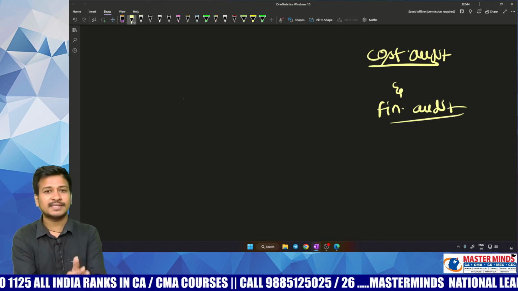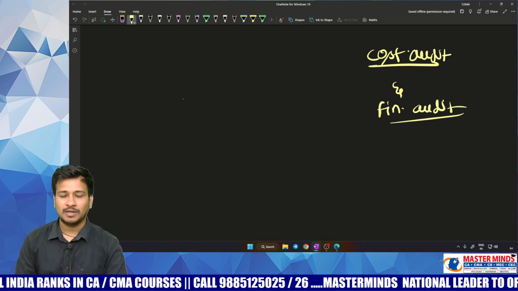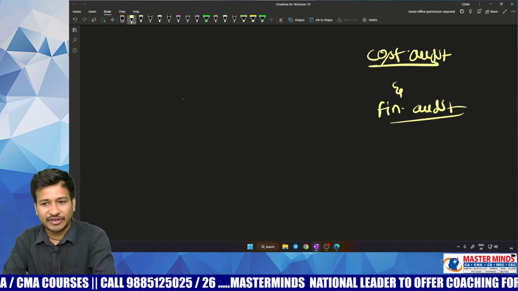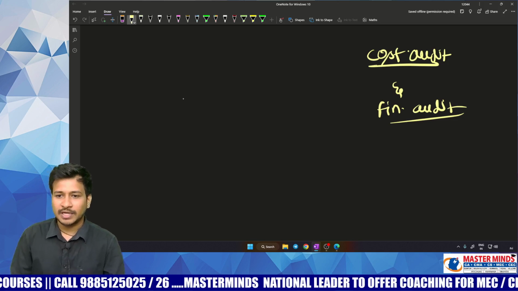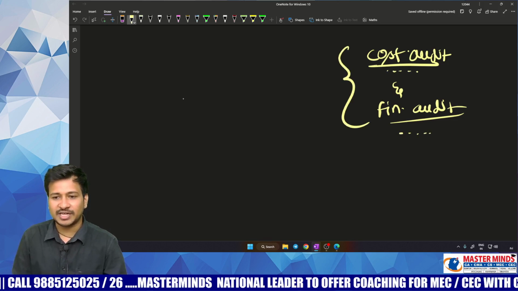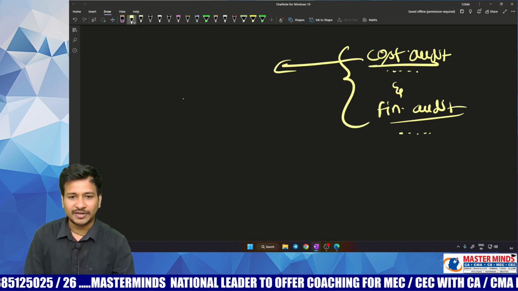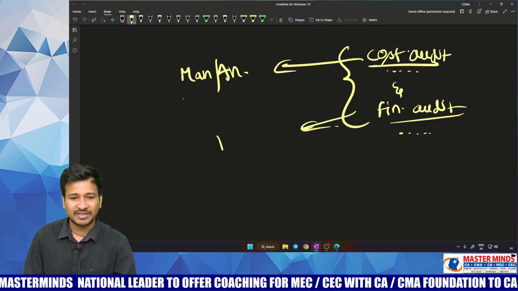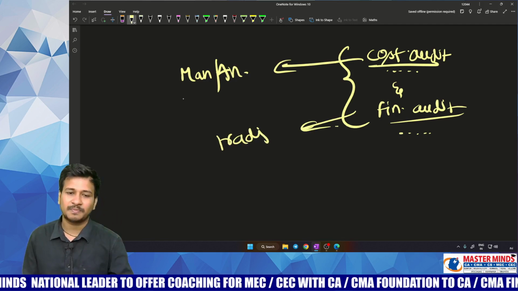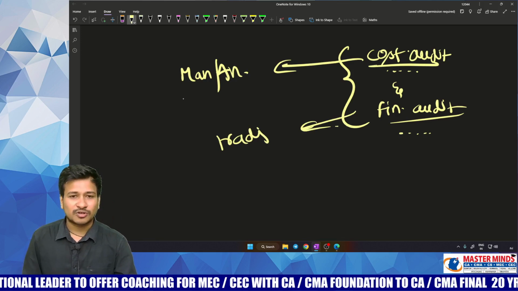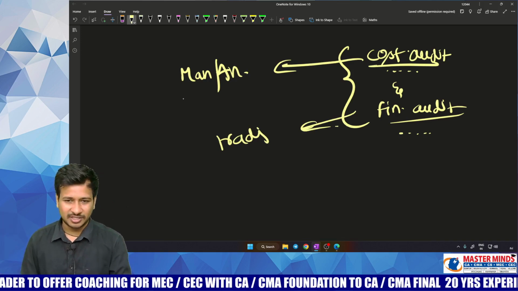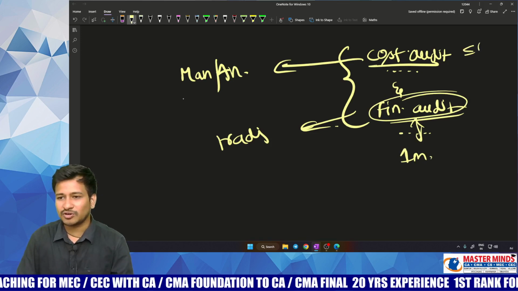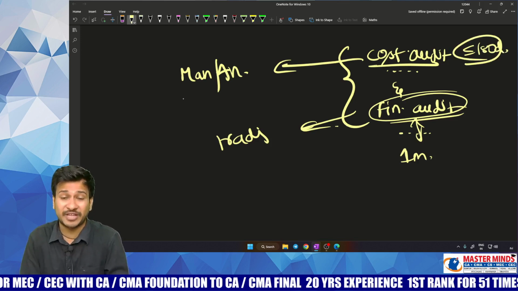Remember, point number 1, audit is an independent examination, so as to express an opinion and which should be conducted with true and fair view. Now, what is the major difference between cost audit and financial audit? Point number 1, cost audit will be dealing with the manufacturing sector or industries. Financial audit will be dealing with the trading sectors in general. So, coming to cost audit, it is very vast when compared to general financial audit. That's the reason I told you the time spent for a financial audit is all about 1 month. But cost audit is all about less than or equal to 180 days period given by the Companies Act.